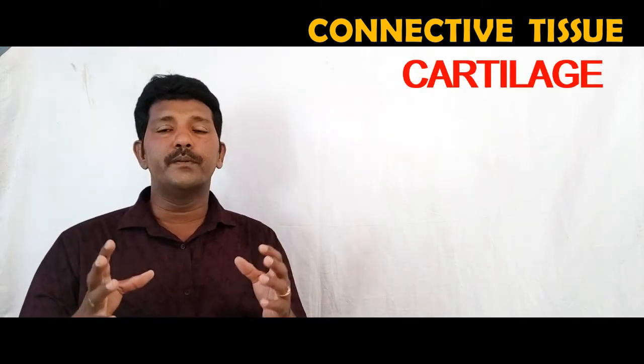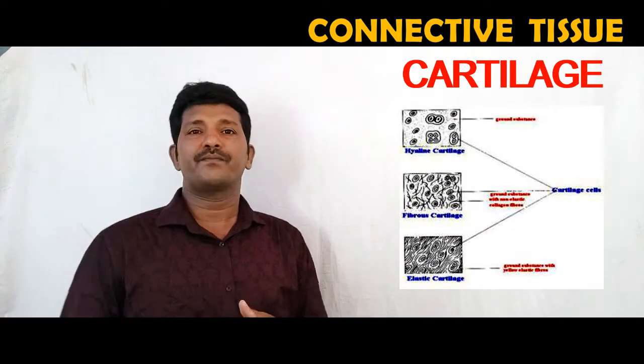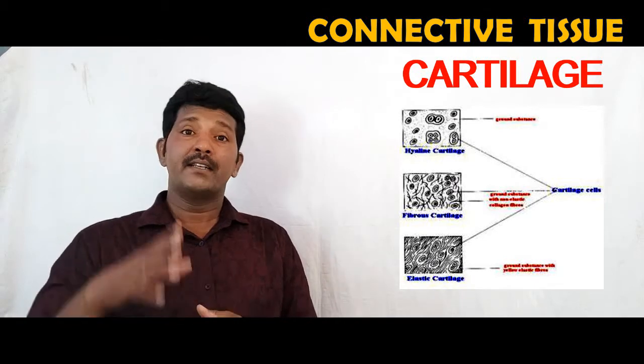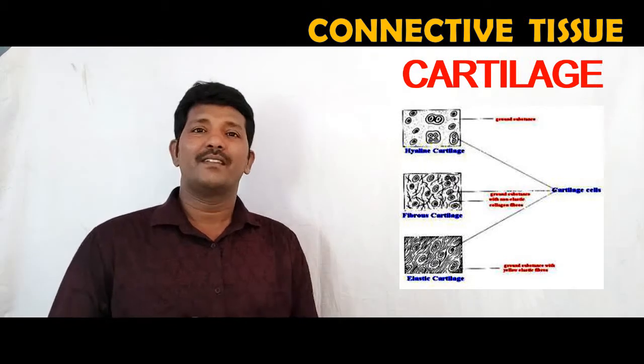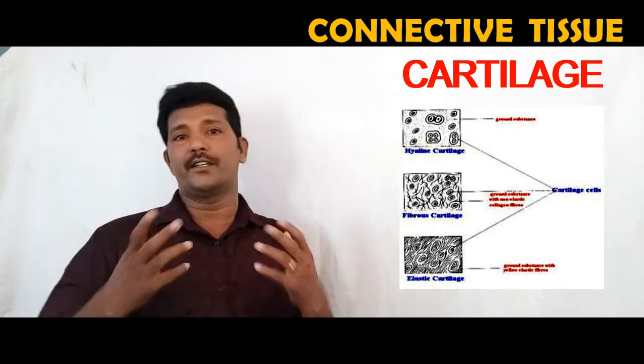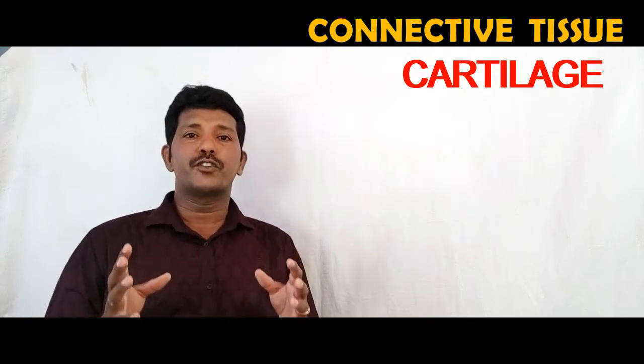Then another type of connective tissue is cartilage, smooth bone. In cartilage, the cells are widely and loosely spread, but the matrix is solid, composed of proteins and sugars.